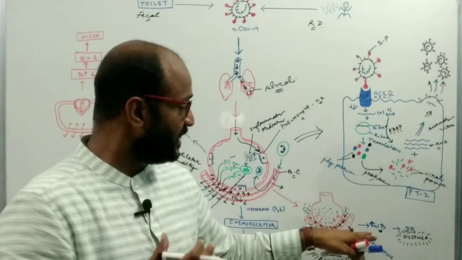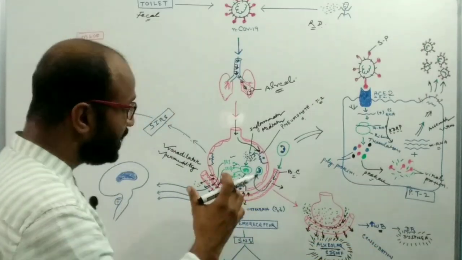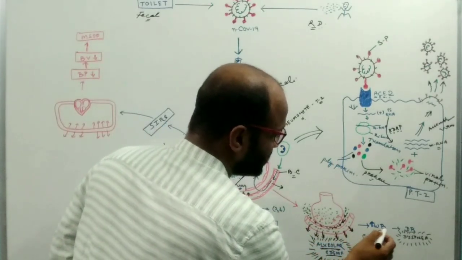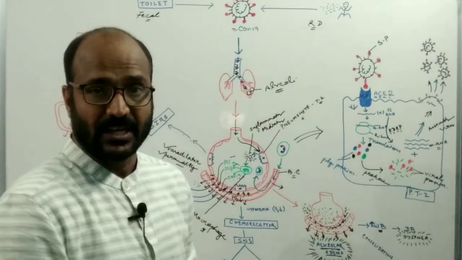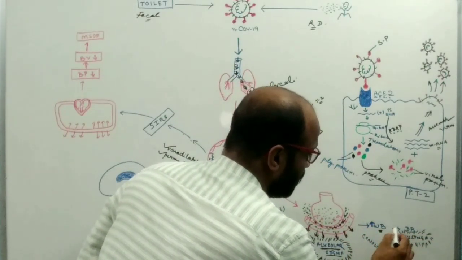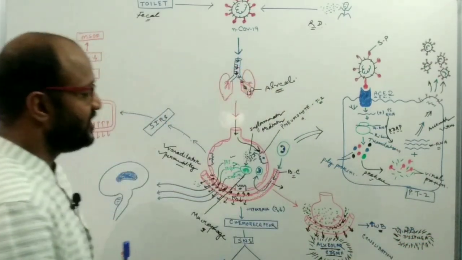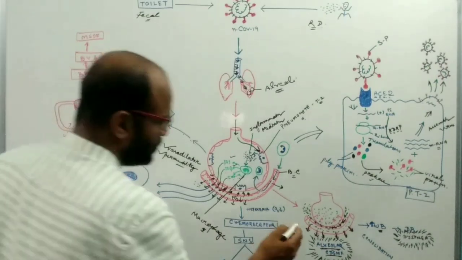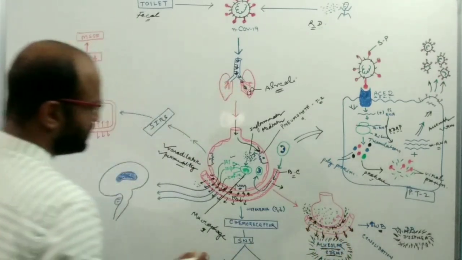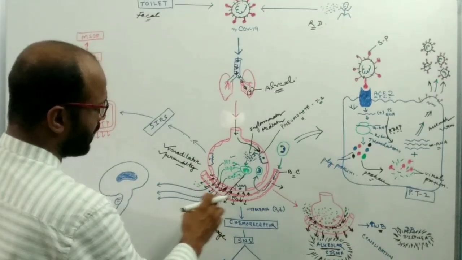An increase in the work of breathing means it is hard to inhale the air, to open the alveoli, and this causes difficulty in breathing, a condition known as dyspnea. So this is a very important symptom of COVID-19: dyspnea, the difficulty in breathing. Because of the increased permeability of capillaries, the blood comes out, then the partial pressure of oxygen in the capillary goes down.